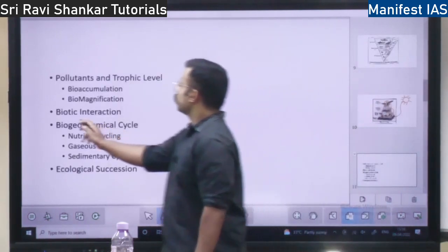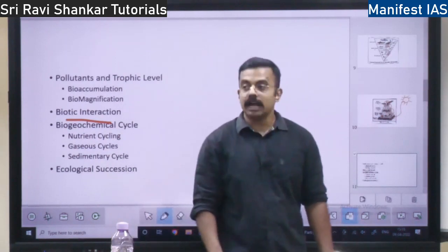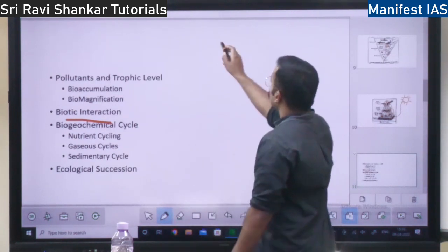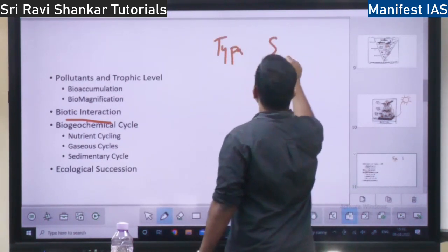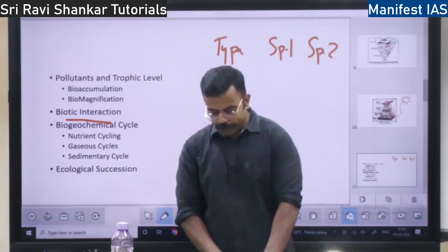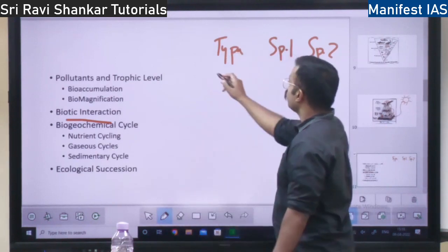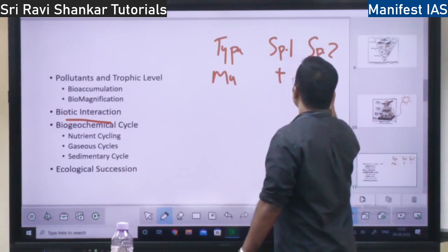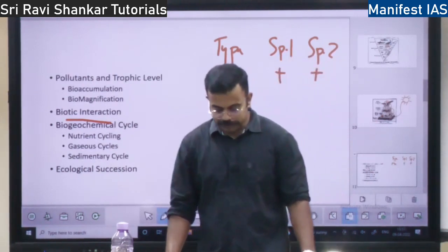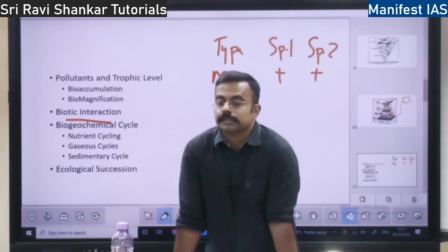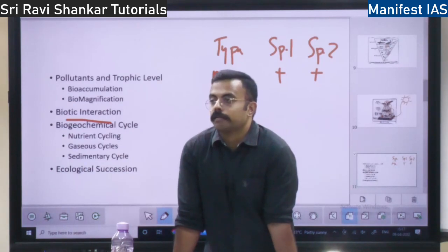Biotic interaction. What is biotic interaction? How two organisms interact. The first type of interaction, let me write the types here, species 1, species 2. The first type of interaction is mutualism. What is mutualism? Let's say there are two species in mutualism. Both the species will be benefited. What is the example? Let's say the honeybee and the flower. Honeybee is one species, flower is another species.